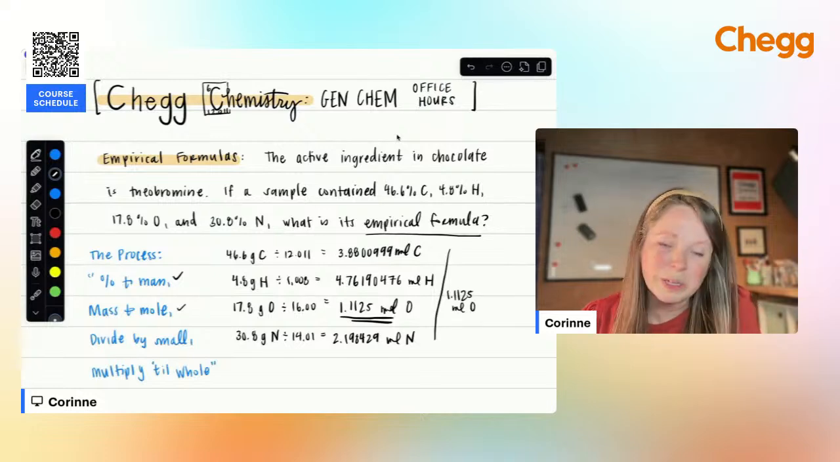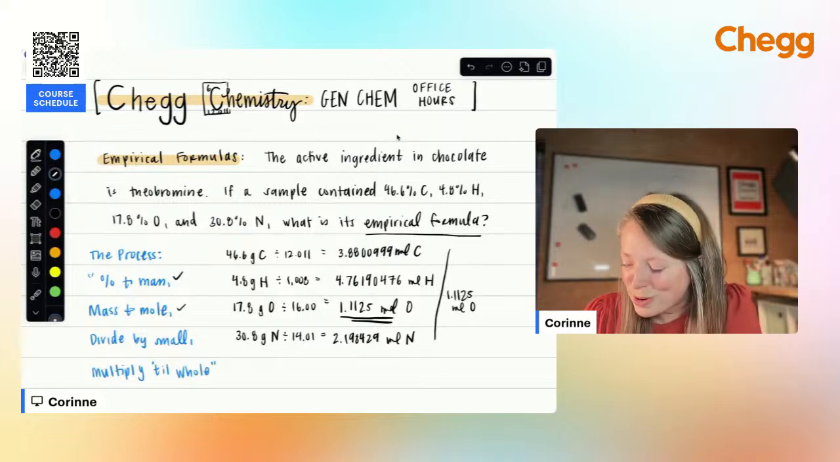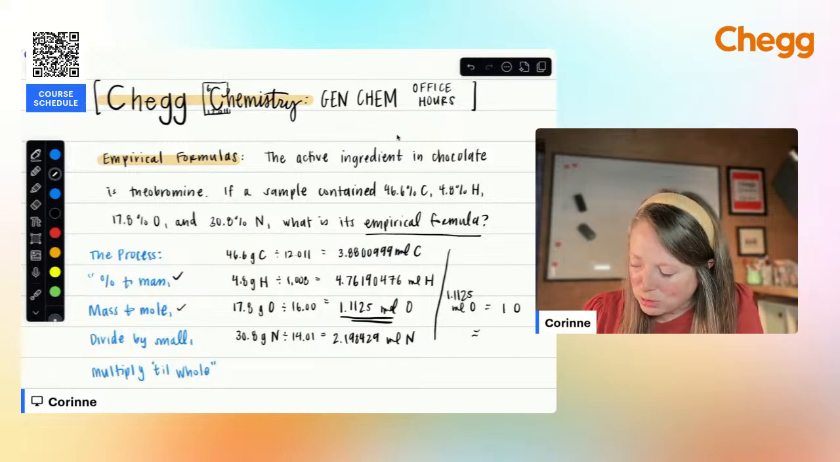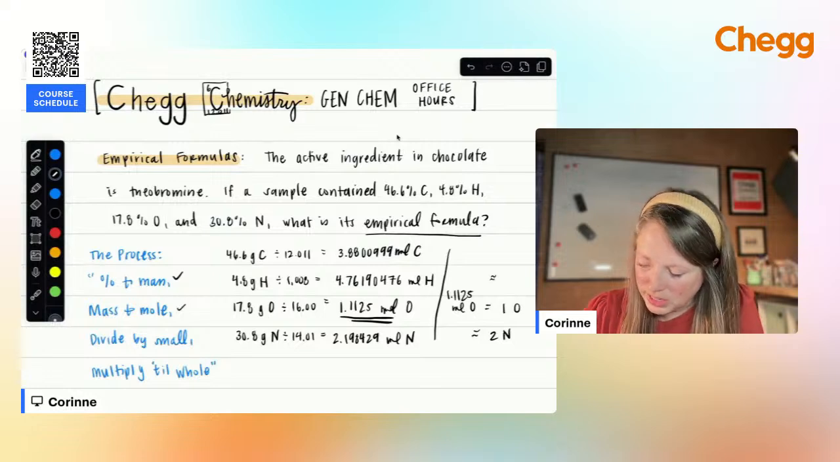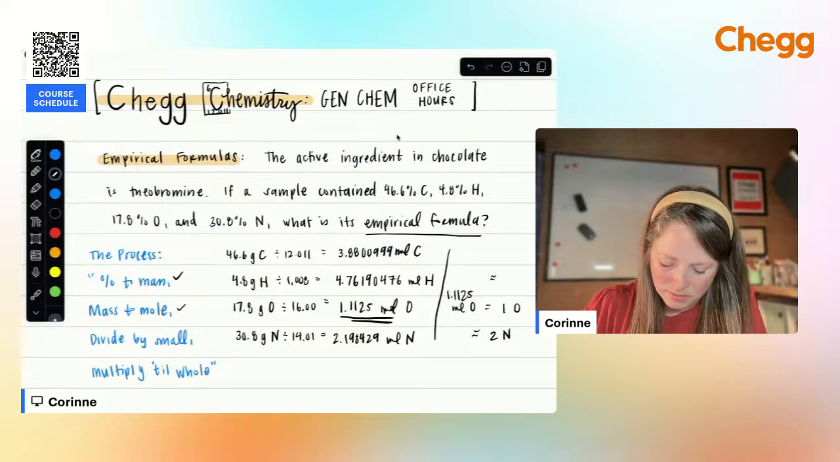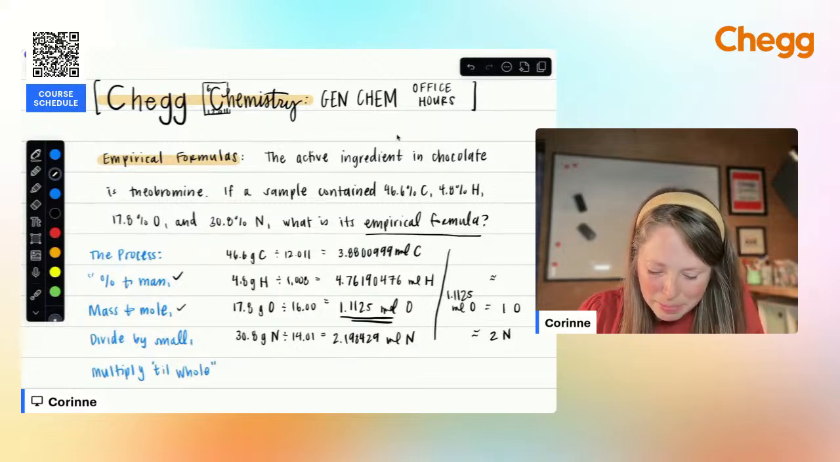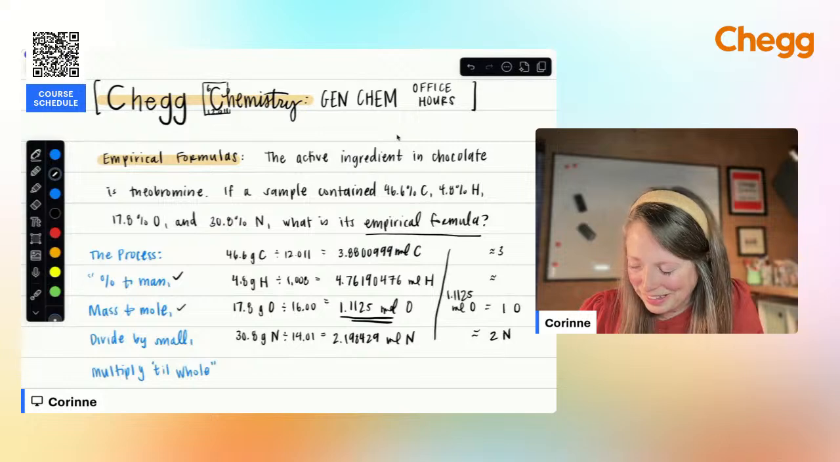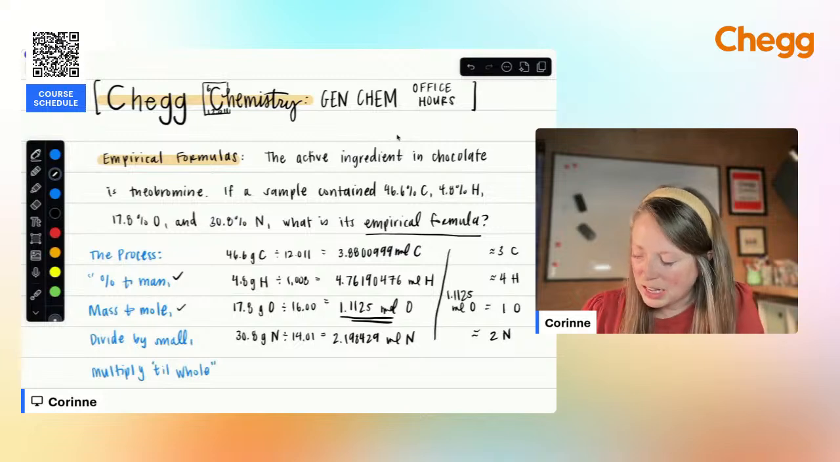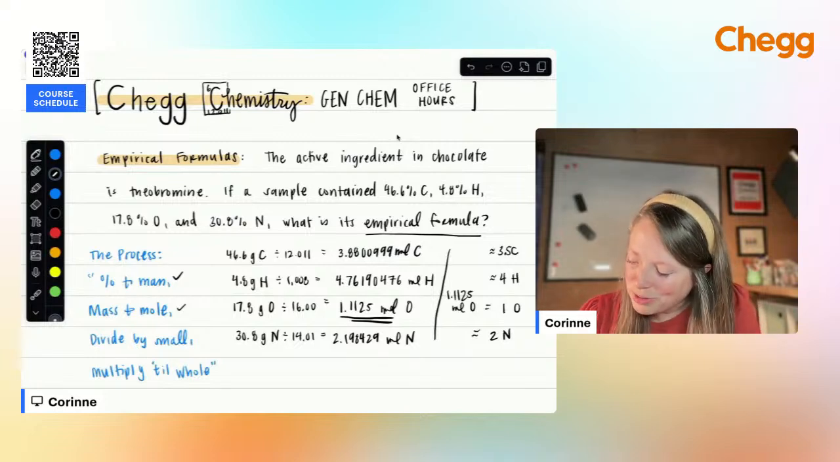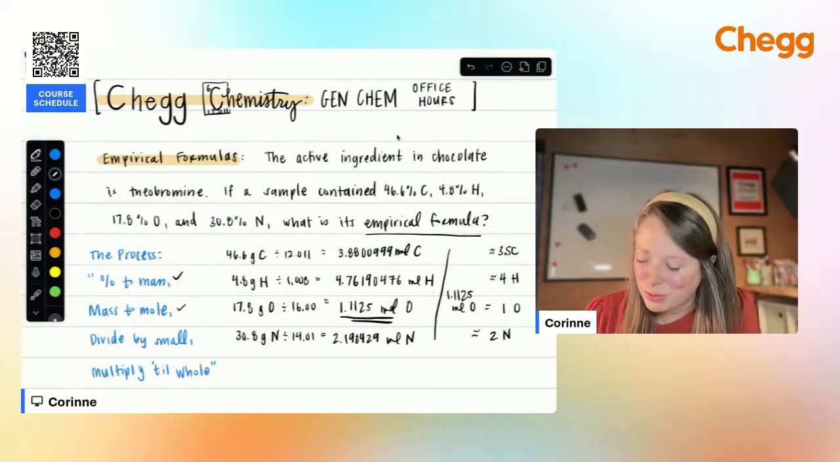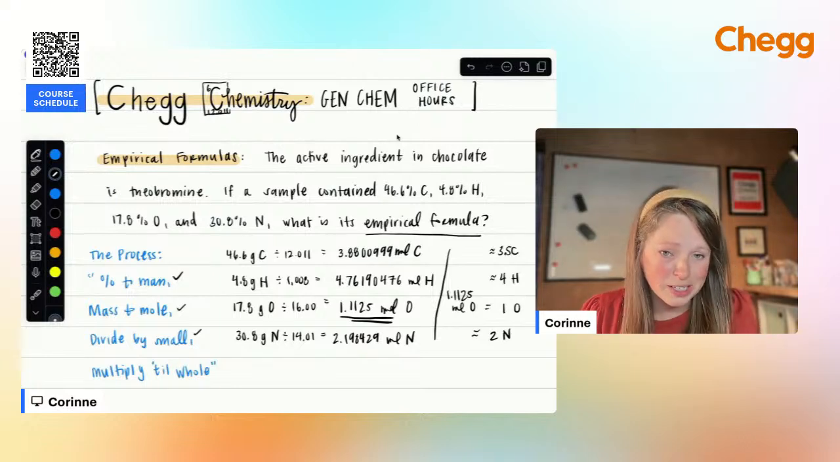Okay, so as we do this, we're going to get those whole number ratios. So we know 1.1125 divided by that means we'll have 1 atom of oxygen. We're going to have about 2 atoms of nitrogen. We're going to have about, what is that? We're going to have about 3.5 atoms of carbon and then 4 atoms of hydrogen. So now it would help if I actually wrote out 3.5, right? So now we've done that third step. We've divided each of these quantities by the smallest number. Now we want to multiply until we get to that whole number.